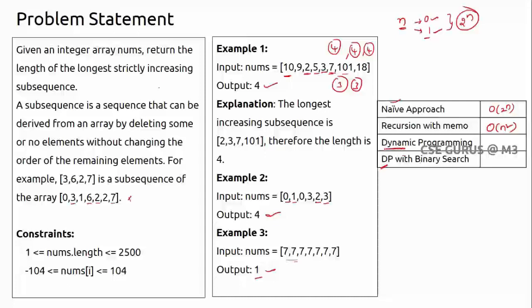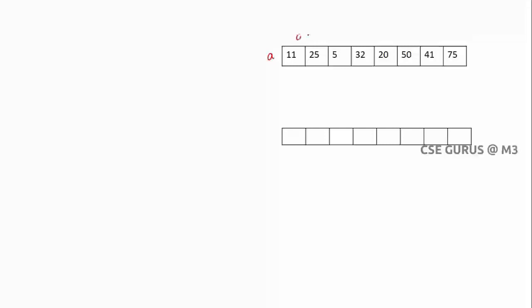Now the most important one, dynamic programming. How to do this with dynamic programming, we'll see clearly now. So concentrate more on this one, it's somewhat tricky. I have taken an array of elements. Here I need to maintain a longest increasing subsequence array, and from this array we'll get the answer.